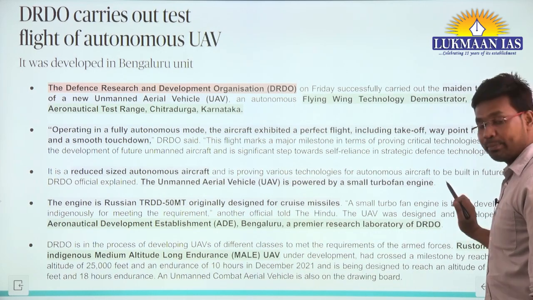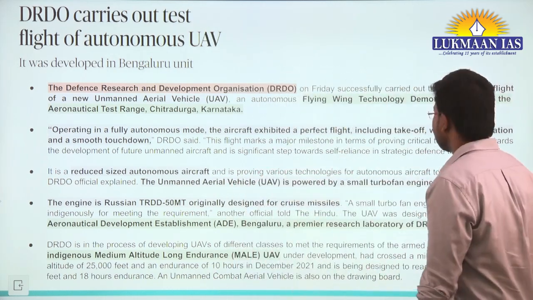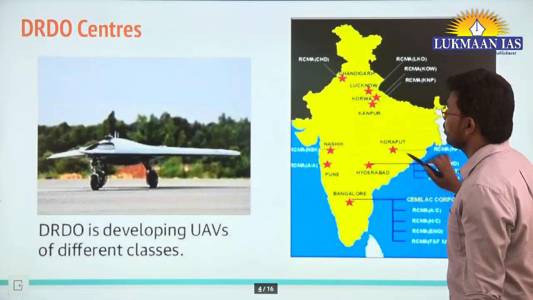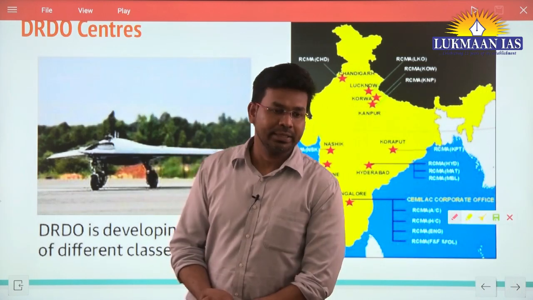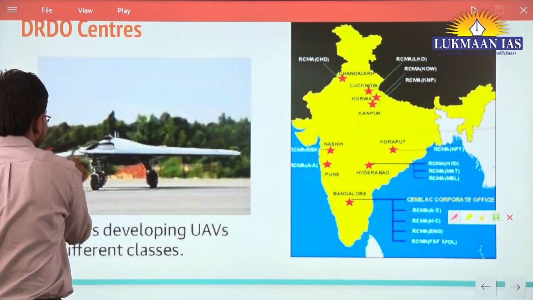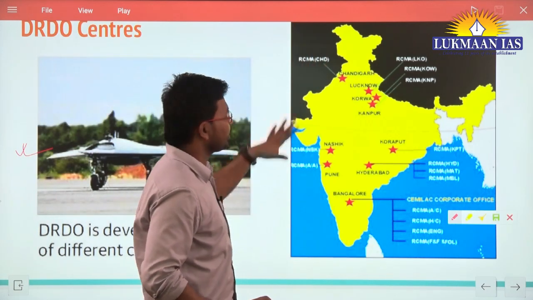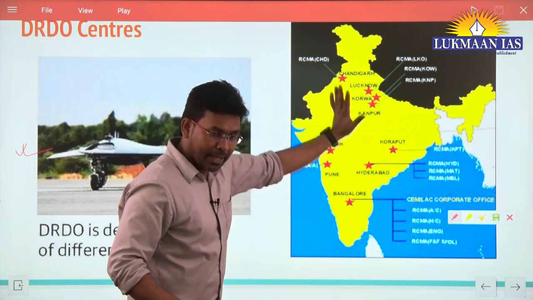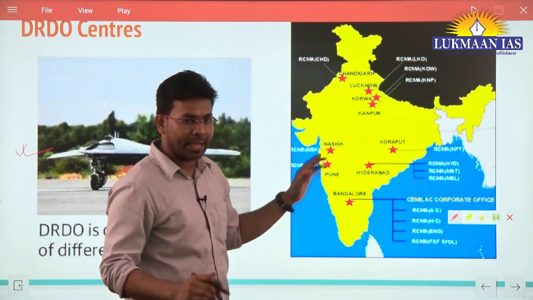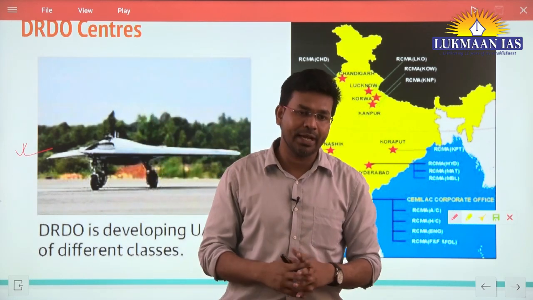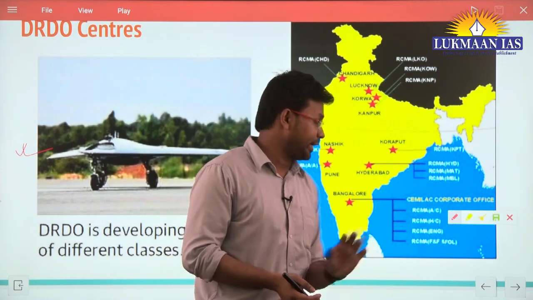This Rustam 2 is important, its name is important, and apart from this, the locations of DRDO facilities are important. This is the image of the unmanned aerial vehicle that DRDO has recently tested. These are some of the research facilities or establishments of DRDO. This map is important. In your free time, you should locate some of these locations on a blank map of India and also write the names of these facilities. Location and name.